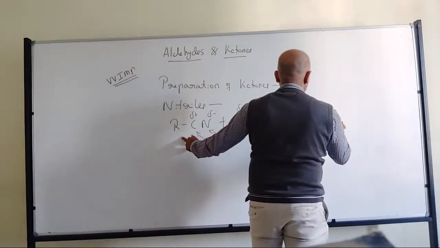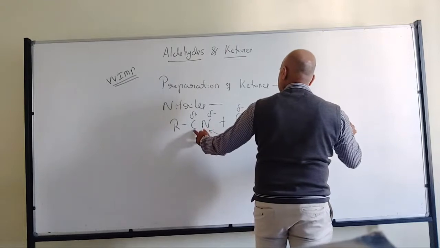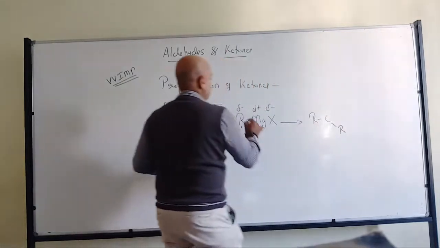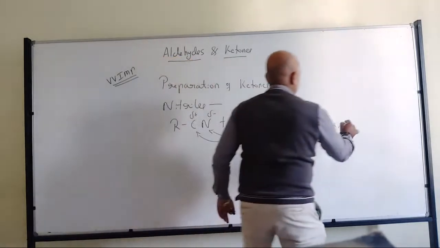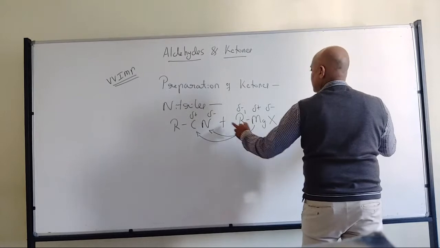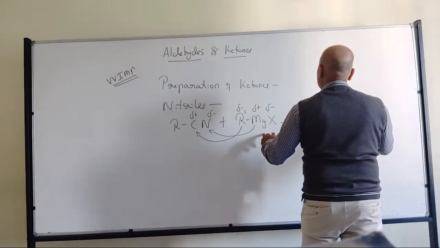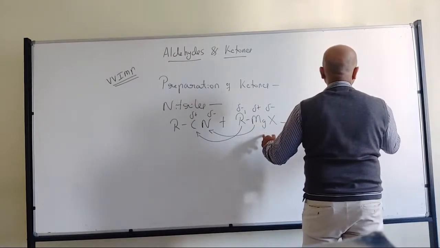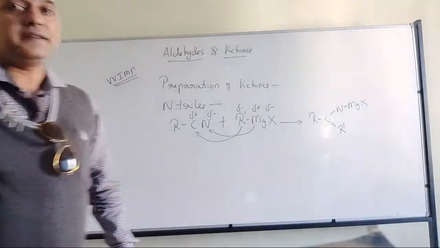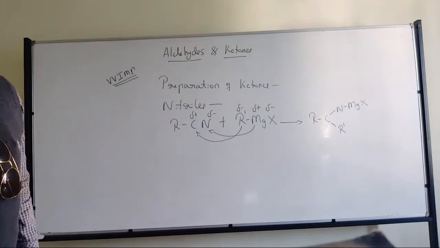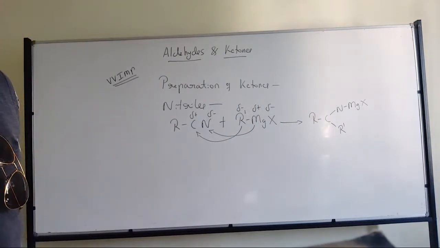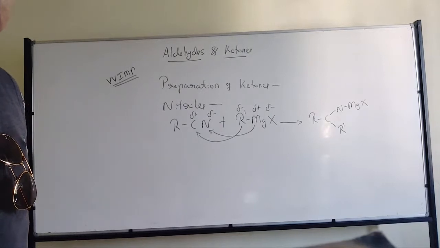So R, C, and C is attached with another R, so I will make it R prime, and N is attached with the magnesium halide. Whatever I have written, is it correct, or do I have to change anything?